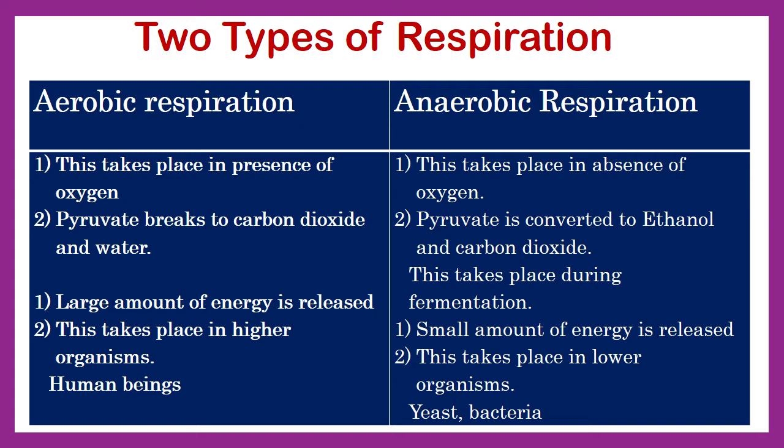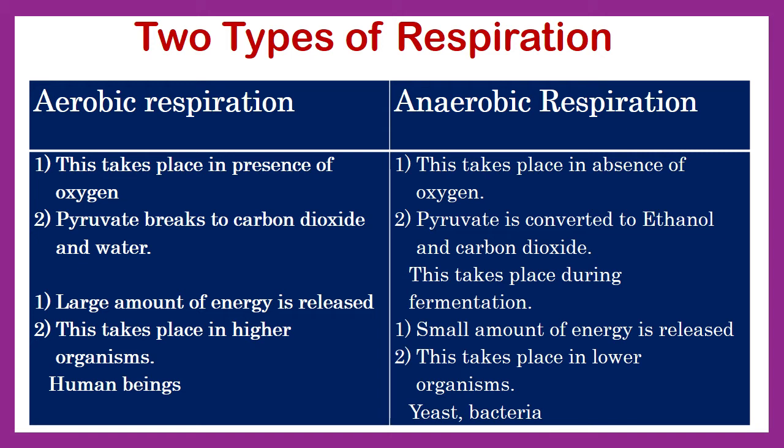In aerobic respiration, the pyruvate breaks to carbon dioxide and water, while in anaerobic respiration, pyruvate is converted to ethanol and carbon dioxide. In aerobic respiration, the amount of energy released is more, while in anaerobic respiration, the amount of energy released is very less.